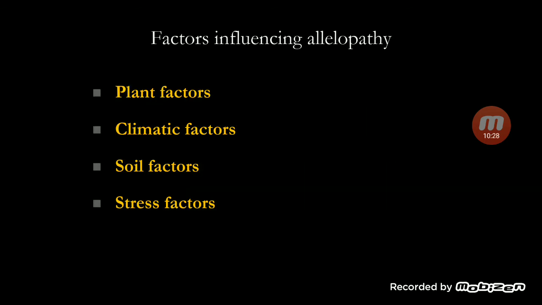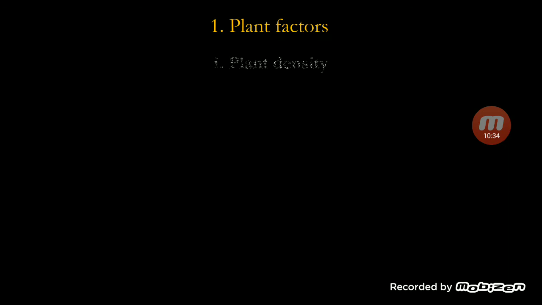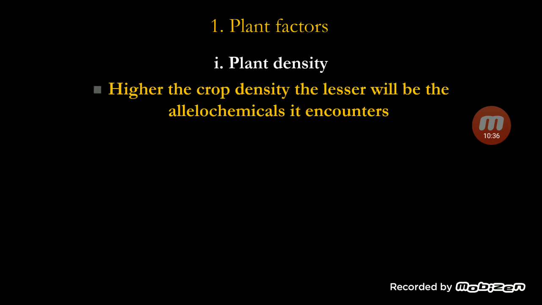What are the factors that affect allelopathy? Plant factors and stress factors. Plant factors include plant density. If the crop density is more, then there will be less effect of allelopathic chemicals. If the crop density is more, automatically the number of weeds will also be less, and that is why there is less effect of allelopathic chemicals.